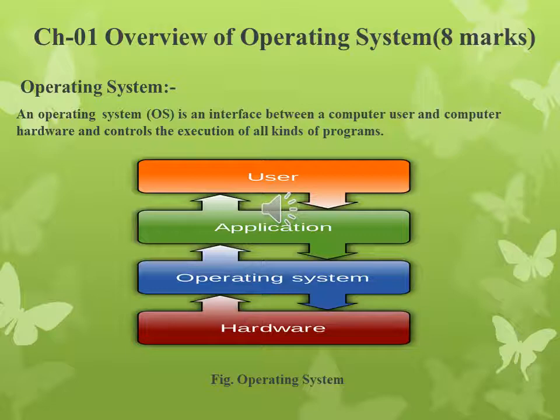A more common definition is that the operating system is the one program running at all times on the computer, with all else being application programs. It is concerned with the allocation of resources and services such as memory, processor, devices and information.